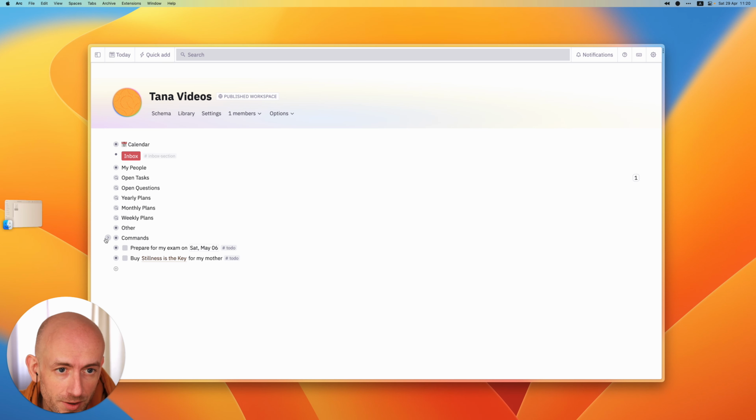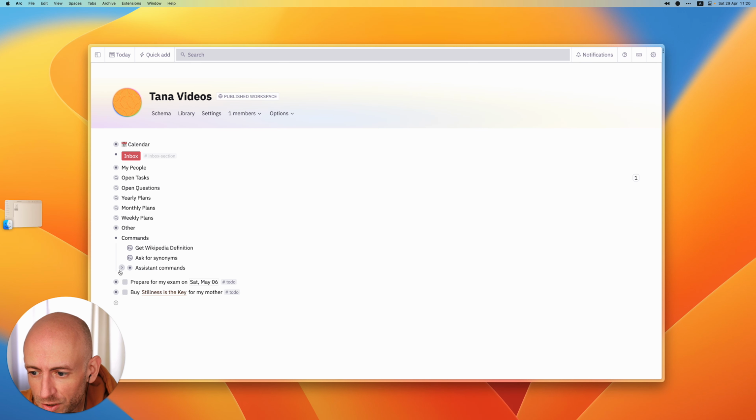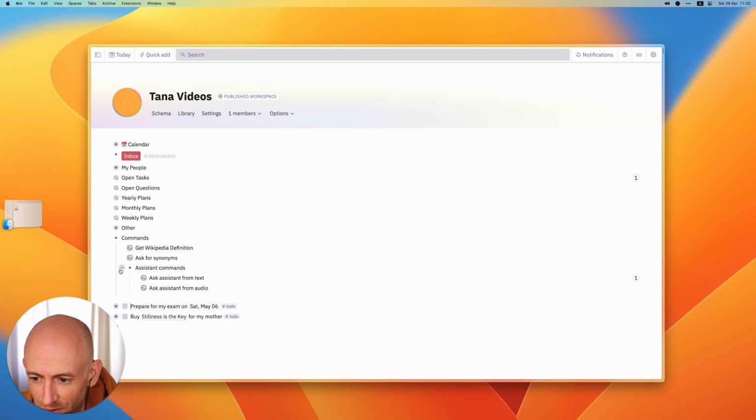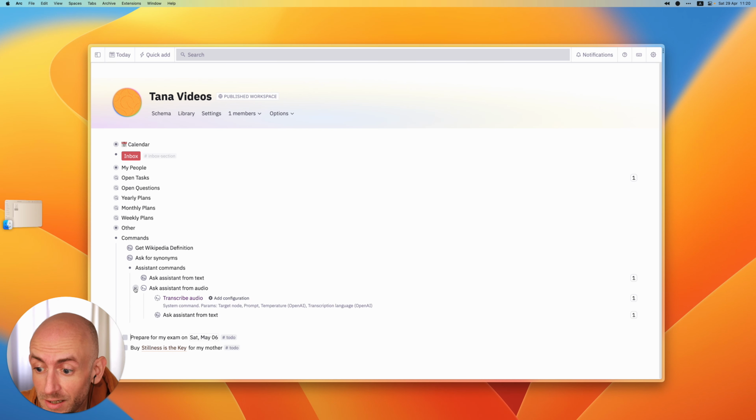Now I'll share the template for this because it's a little bit much, I think, for people to copy and paste, but I want to go into how something like this works. So first let's go into the first command. We have the assistant commands, and the simplest one is the one I first run. It's that ask assistant from audio, which is basically a command that transcribes the audio, and then it runs the next command. It says ask assistant from text.